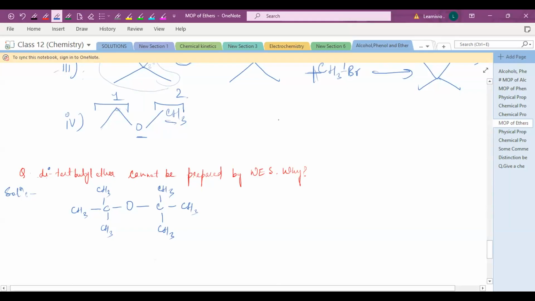So you will prepare methyl bromide CH3Br, and the remaining group will form the alkoxide CH3, CH2, oxygen and then Na. And what is the final product? The lone pair of this oxygen will attack this carbon and bromine will leave. So you will get O and CH3. That is your product.